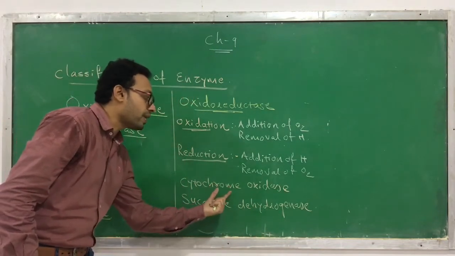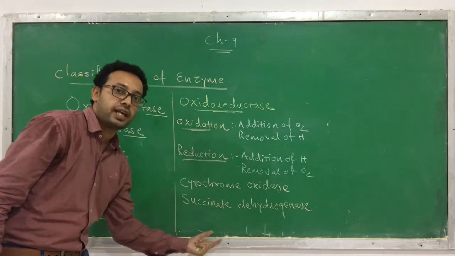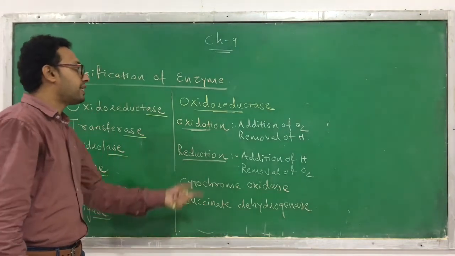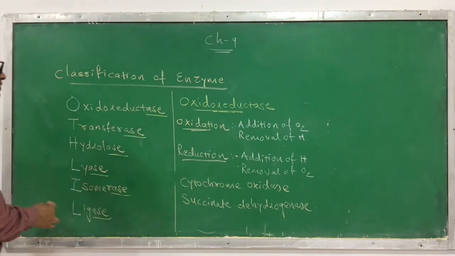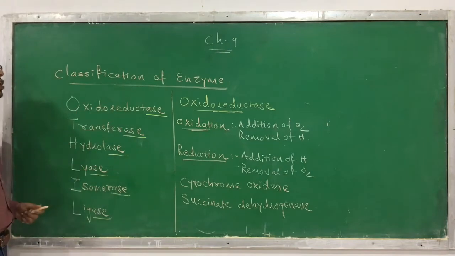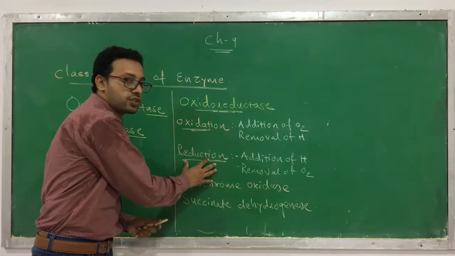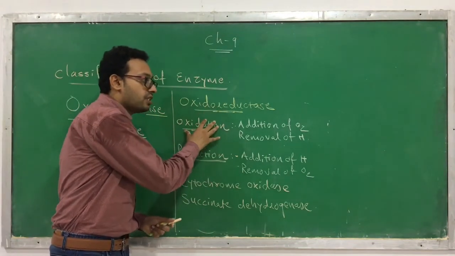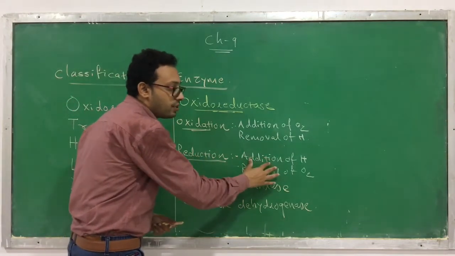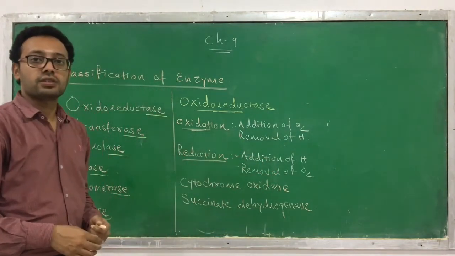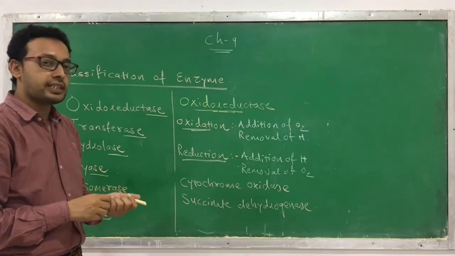So these are the names of enzymes: cytochrome oxidase and succinate dehydrogenase. Which category do they come under? Oxidoreductase category. Clear? So this is the first category of enzyme, called oxidoreductase. They are involved in oxidation and reduction. That means addition of oxygen and removal of hydrogen is oxidation, and reduction is addition of hydrogen or removal of oxygen.